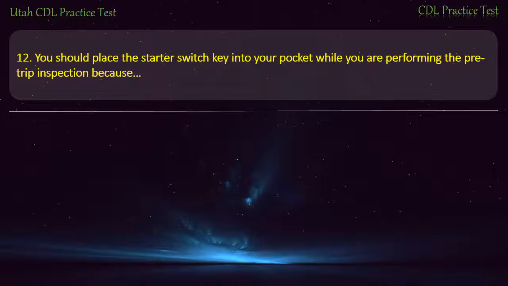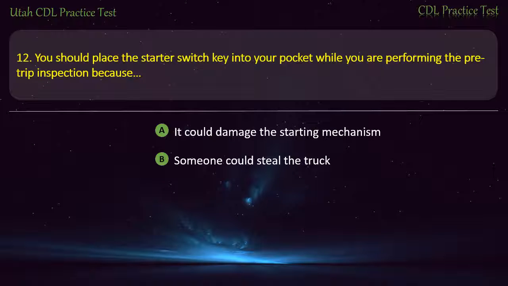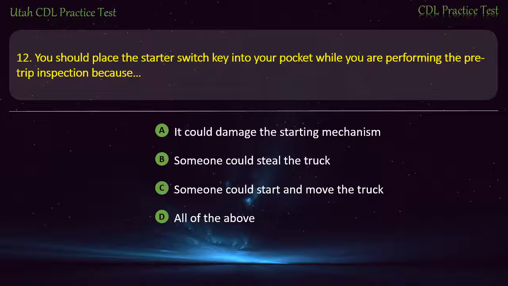Question 12. You should place the starter switch key into your pocket while you are performing the pre-trip inspection because it could damage the starting mechanism. Someone could steal the truck. Someone could start and move the truck. All of the above. Answer. Someone could start and move the truck.